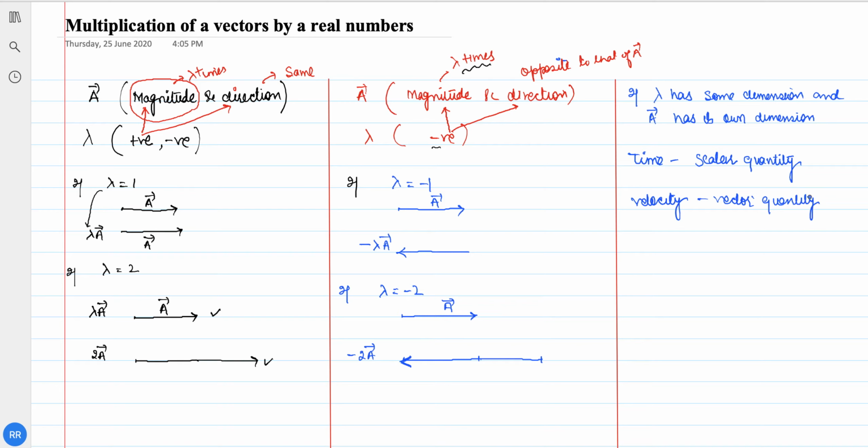Multiply both of these. What will happen? Velocity has the dimensions L by T, and multiplied by time T, the answer is L, and this is the dimension of displacement.